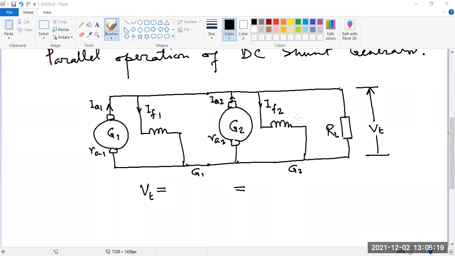Mohammad Sahil Naseem, unmute yourself again and let me know the expression for this VT for generator one. Quickly. If you don't know this answer, then I will not check your answer script.